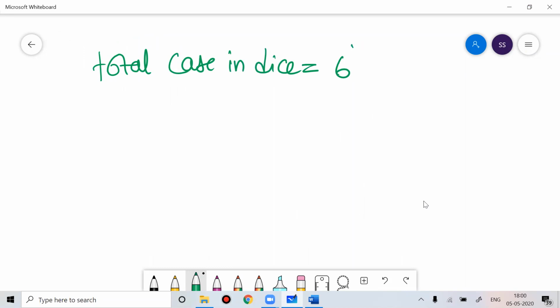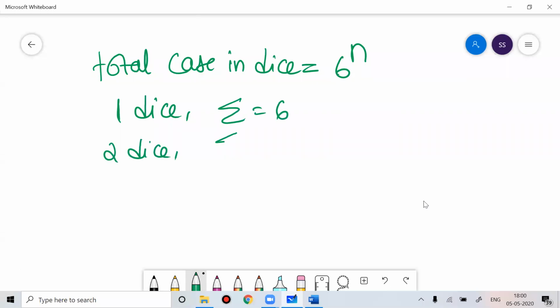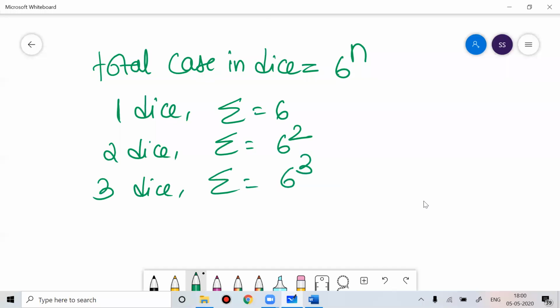If there is one dice, the total cases would be 6. If 2 dice, the total will be 6 square, 36. If 3 dice, the total number of cases will be 6 cube, means 216. If 4 dice, the total would be 6 to the power 4, means 1296.